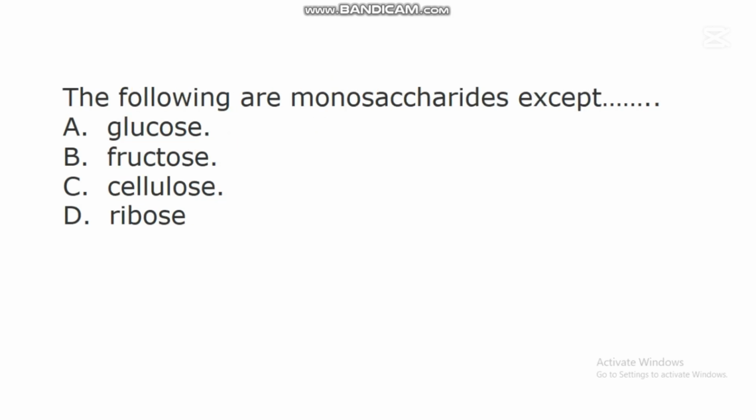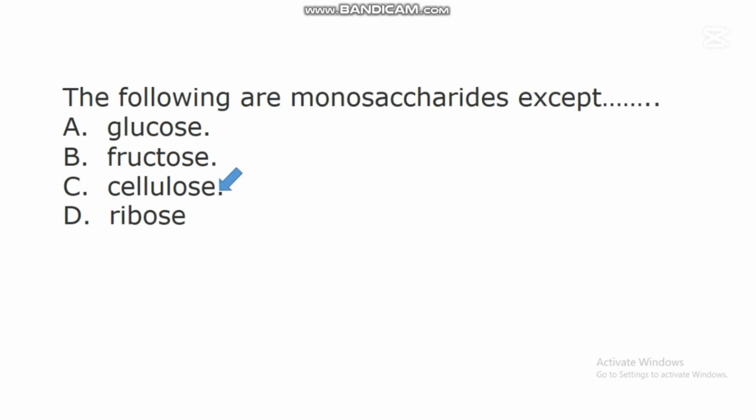The next question says, the following are monosaccharides except dash. A. Glucose. B. Fructose. C. Cellulose. D. Ribose. In this question, the correct answer is C. Cellulose.